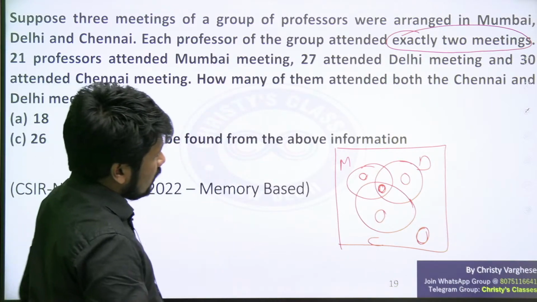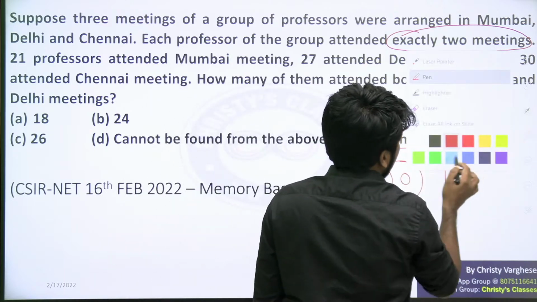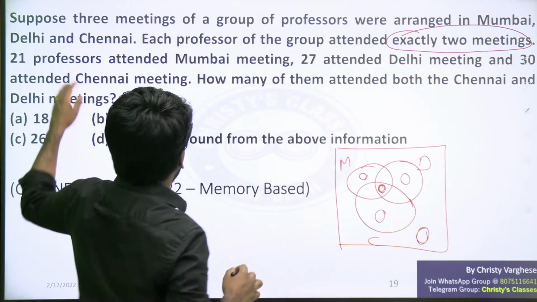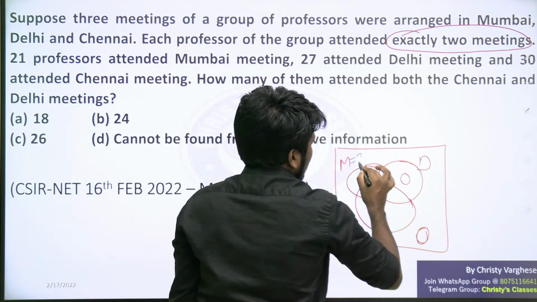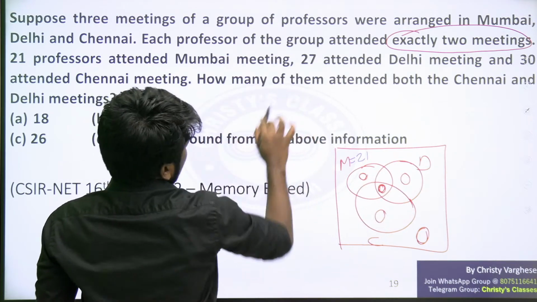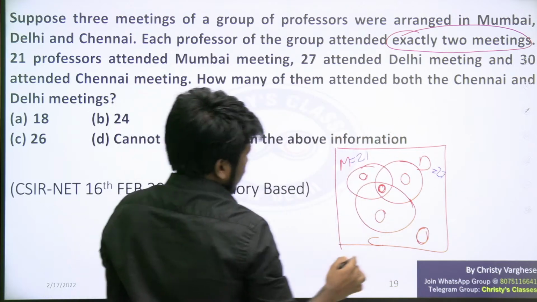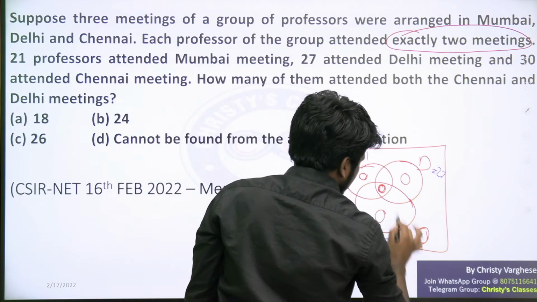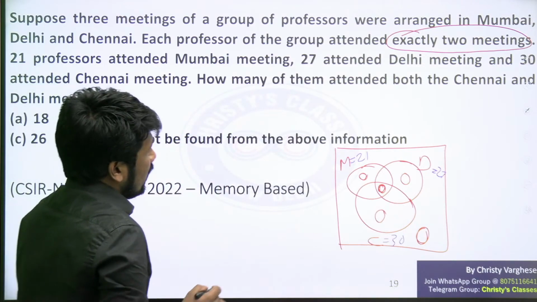So anyway, the Venn diagram idea we learned, the same idea is what is needed here. But listen, 21 professors attended the Mumbai meeting. So Mumbai total is 21. The total of this circle is 21. And 27 attended the Delhi meeting. This total is 27. 30 attended the Chennai meeting. This total is 30. We need to find how many of them attended both Chennai and Delhi.